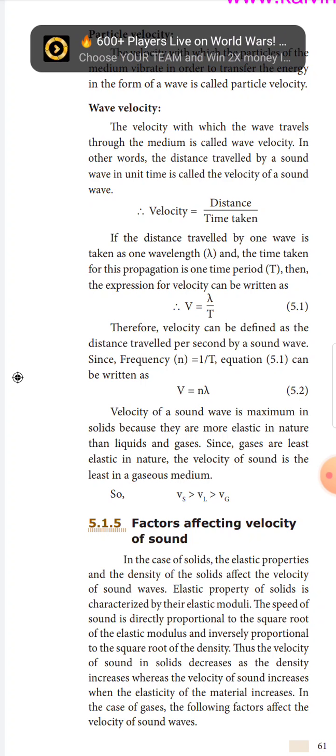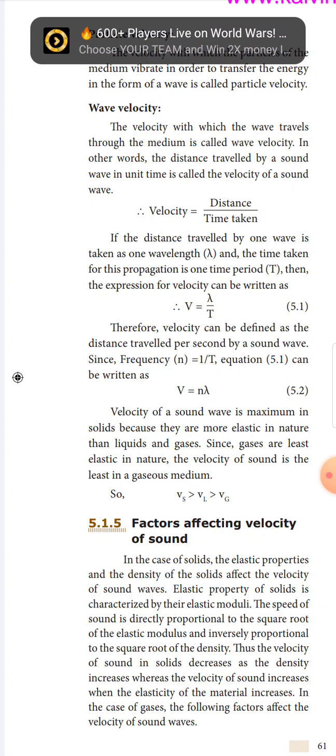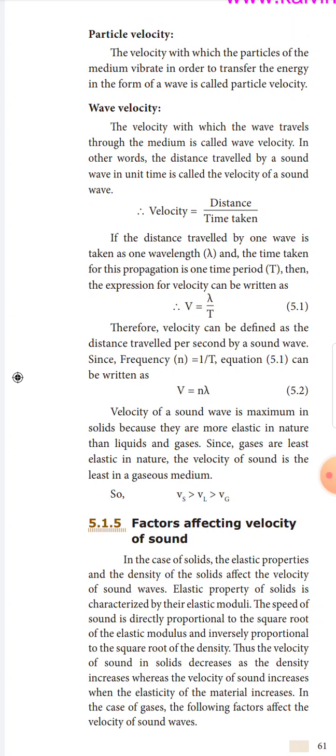If the distance traveled by one wave is taken as one wavelength lambda, and the time taken for this propagation is one time period capital T, then the expression for velocity can be written as v is equal to lambda by T. Therefore, velocity can be defined as the distance traveled per second by the sound wave. Since frequency n is equal to 1 by T, v is equal to n lambda.